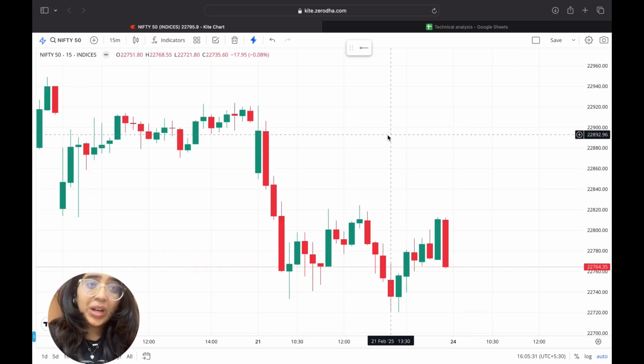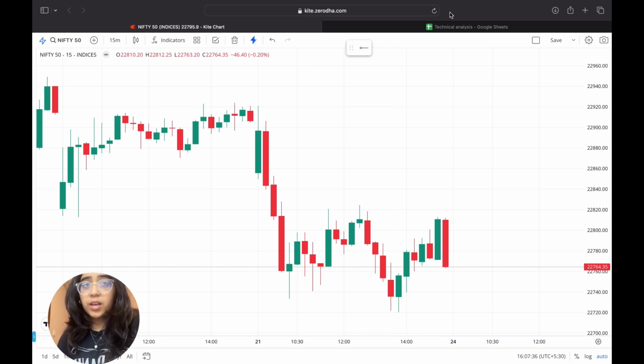Now moving on to our last indicator, which is a new addition to our list. It's called RSI, which means Relative Strength Index. It is a tool that helps you figure out whether a stock is overbought or oversold. It's a momentum indicator that measures how fast prices are changing, and it moves on a scale from 0 to 100. Traditional traders use the 70-30 RSI, which is conventional. If it's above 70, the stock might be overbought, which is a potential sell signal. And if it's below 30, the stock might be oversold, a potential buy signal.